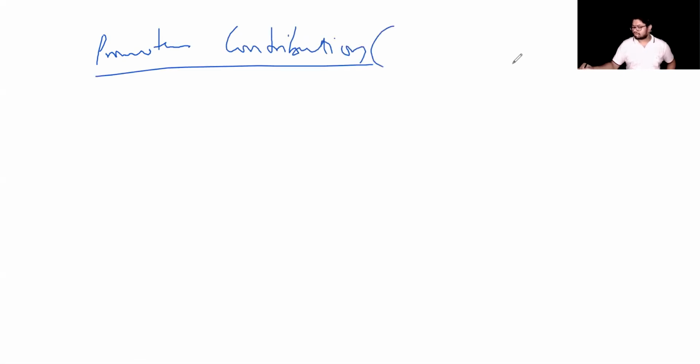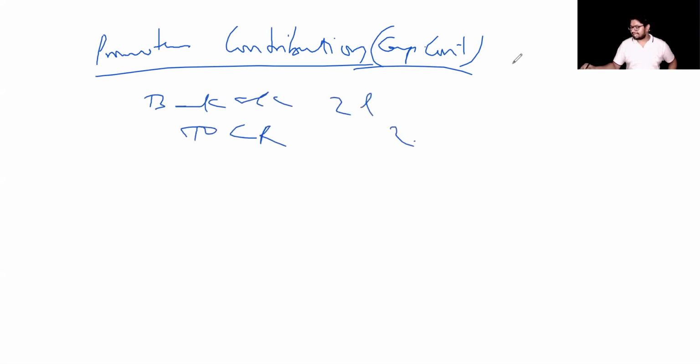Fourth item. That is, how do we account for it if the grant is a promoter's contribution? If the grant is a promoter's contribution, also called capital contribution, what is the entry we pass when we actually receive it? Entry is going to be bank account debit to capital reserve 2 lakhs, 2 lakhs. Say this is the amount what you have initially received. Post that you will not make any changes to it.